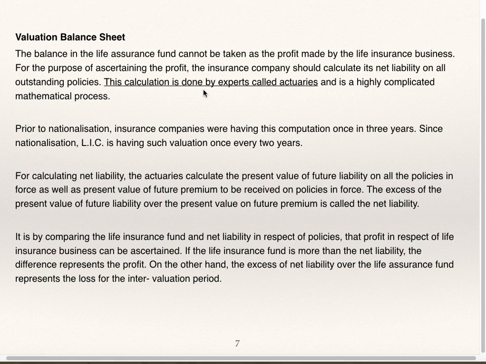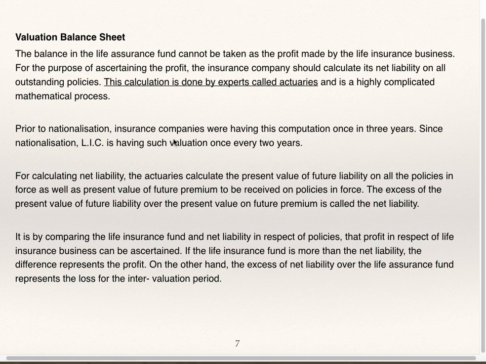So actuary is an expert in the field of economics, maths and stats. Actuaries play a crucial, important role in the operation of any of the insurance business. This net liability on all outstanding policies will be calculated by actuaries.